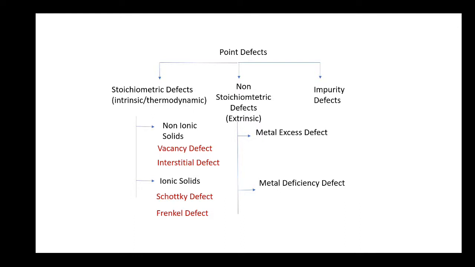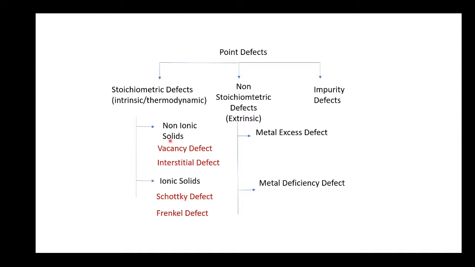These point defects are classified into three: stoichiometric defects, non-stoichiometric defects and impurity defects. Stoichiometric defects are also known as intrinsic or thermodynamic defects. Non-stoichiometric defects are known as extrinsic, and the third one is impurity defects. Stoichiometric defects can be applicable to non-ionic solids and ionic solids. For non-ionic solids, these are known as vacancy defect or interstitial defect. Vacancy defect means atoms can be missing from the lattice. Interstitial defect means atoms can be present in the interstitial voids.